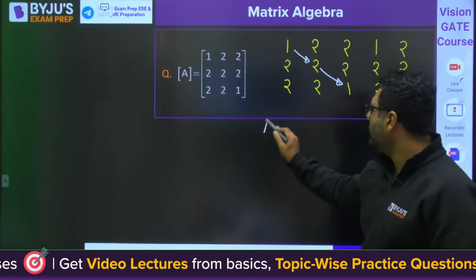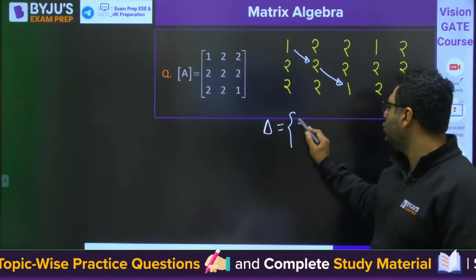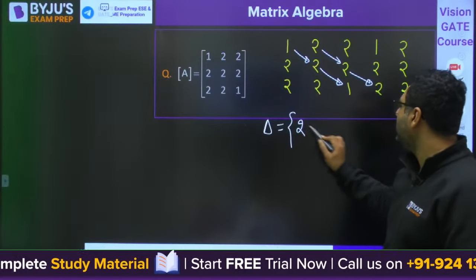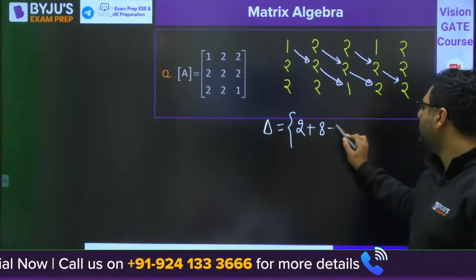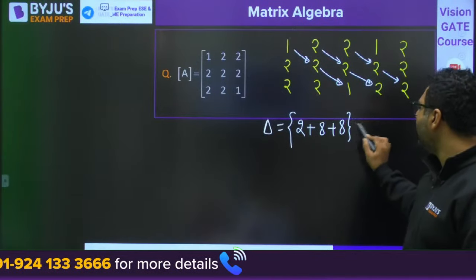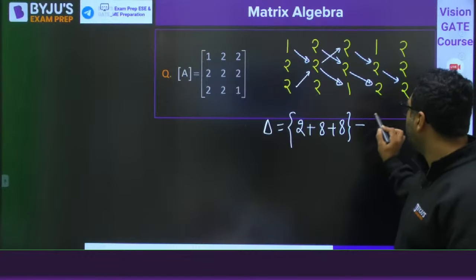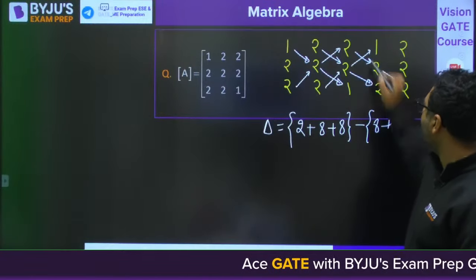Now we would be multiplying like this. 1 into 2, 2, 2 into 1, 2. Then 2 into 2, 4, 4 into 2, 8. Minus 2 into 2, 4, 4 into 2, 8. 2 into 2, 4 into 1, 4.